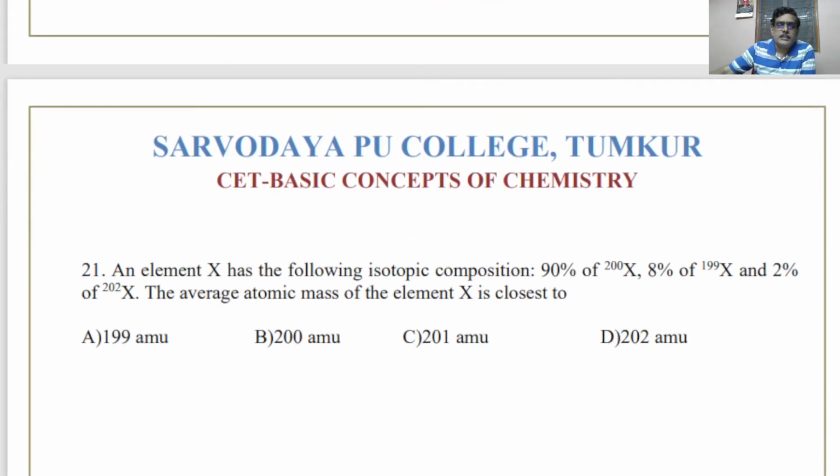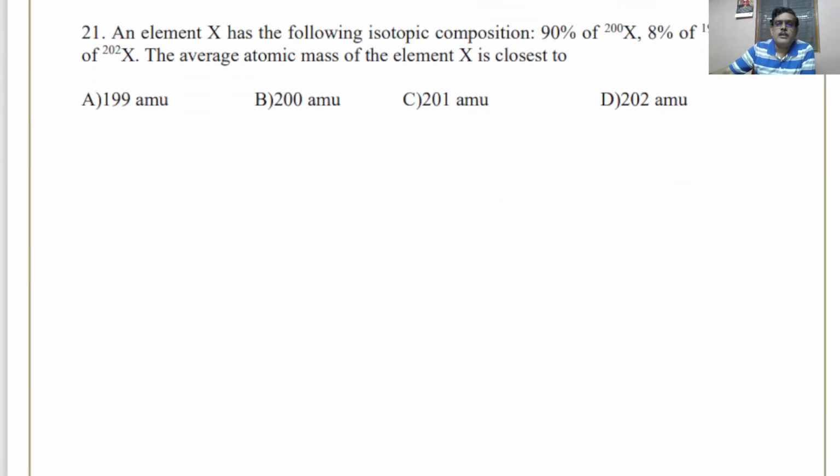An element X has the following isotopic combinations: 90% of 200, plus 0.088% of, okay, it is 199, plus 2%, that is 0.02, to 2 naught.